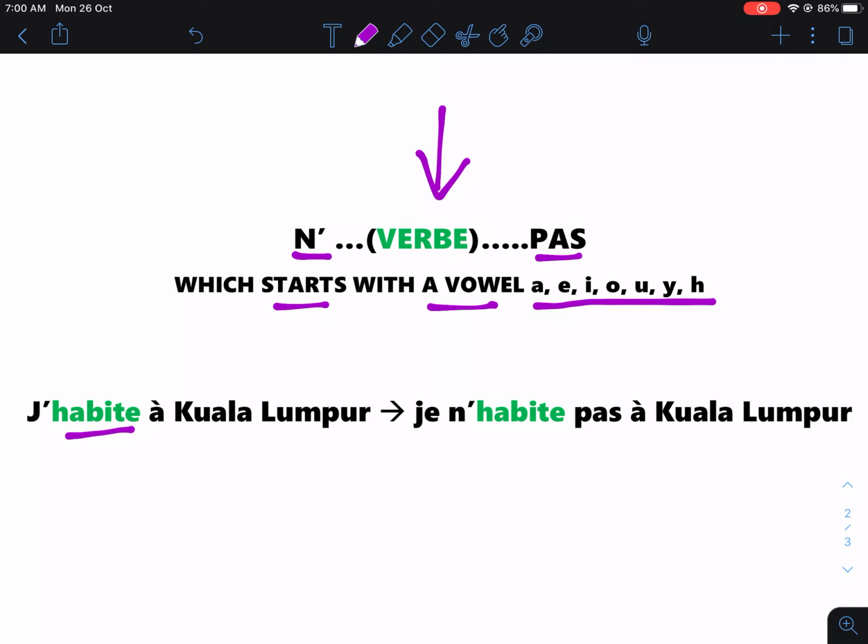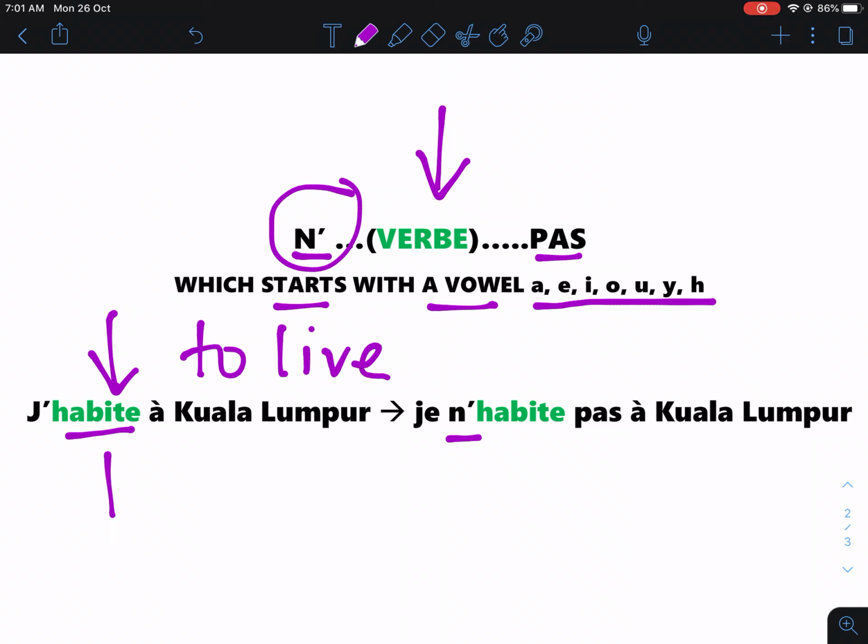We have seen the sentence, j'habite à Kuala Lumpur. It means, I live in Kuala Lumpur. This is a positive sentence. We are going to change it to la négation. So, you have to put ne and pas. But you cannot put ne. Instead, you put an apostrophe because habite, which means to live, comes from the verb habiter in French.